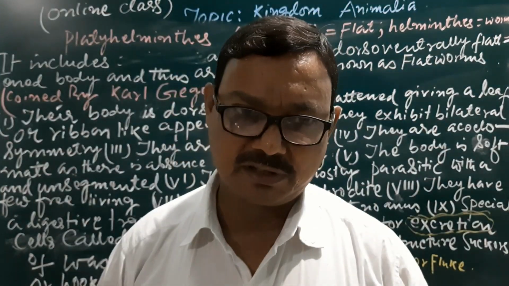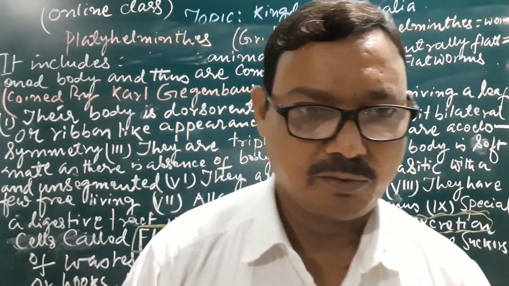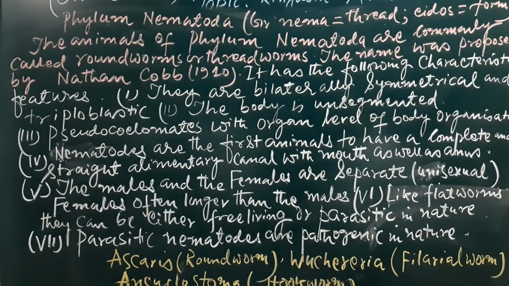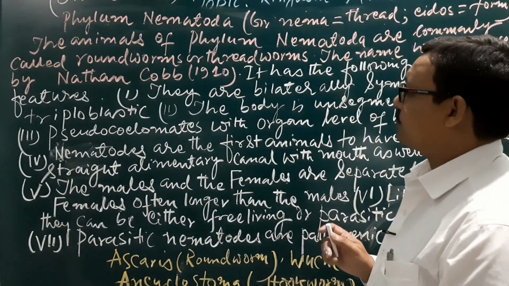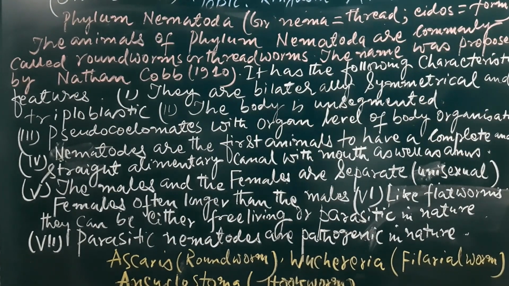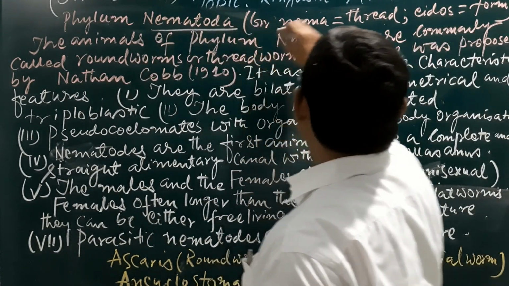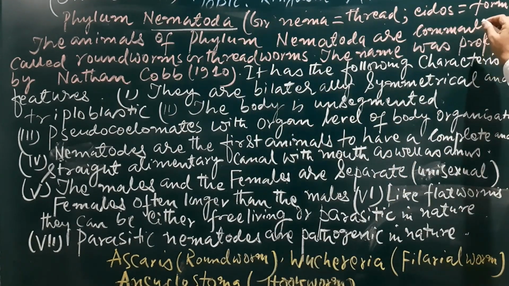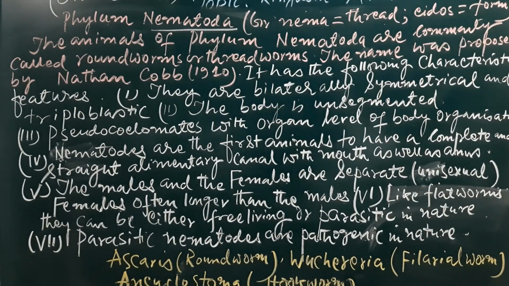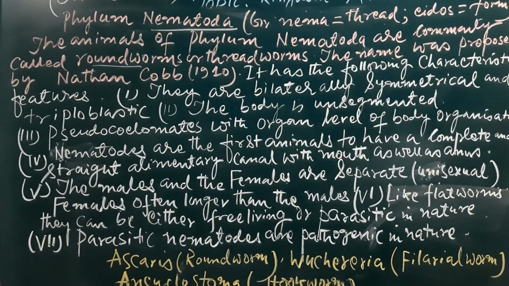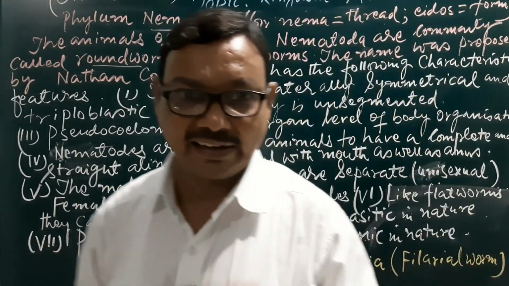Now come to the other phylum. Here are the characteristic features of the phylum Nematoda. Before this, we have seen the flatworm, the Platyhelminthes, and this one, Nematoda, is the thread form, also known as threadworms and roundworms. After this there is one more phylum, the Annelida.